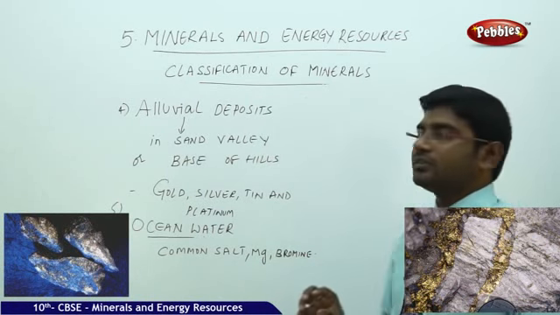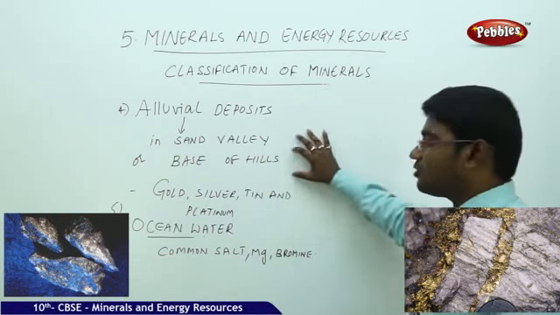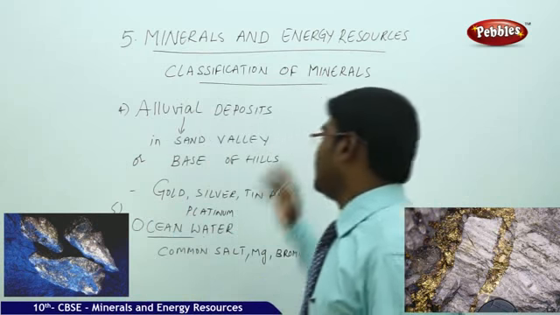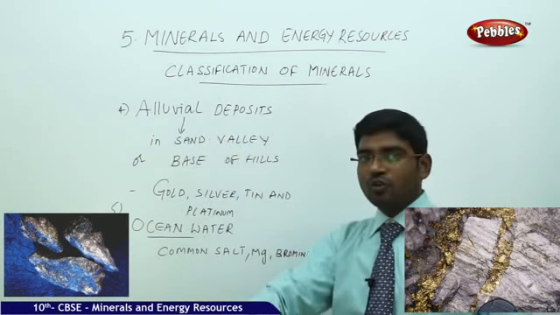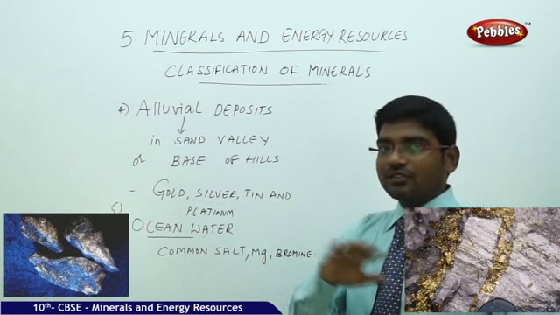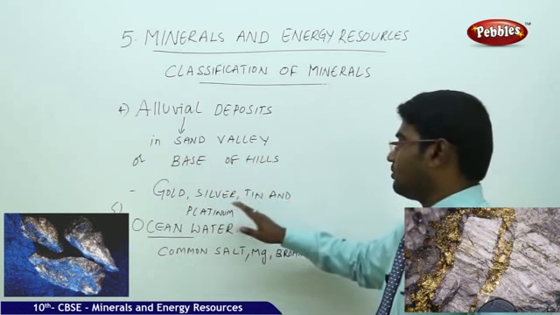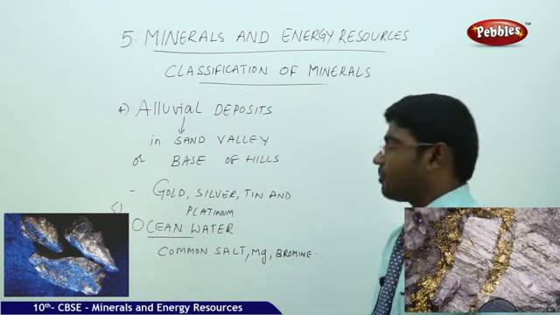Now let us see the other categories where the minerals are found for us. Under the alluvial deposits, that is, it may be in the sand valley or at the base of the hills where the alluvial plains are present, the alluvial deposits bring different kinds of minerals. After a certain flow, they get settled there. The minerals found here do not get access to any kind of water. Gold, silver and tin are the major minerals available under the alluvial deposits.